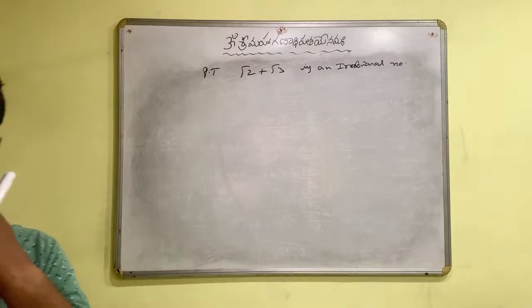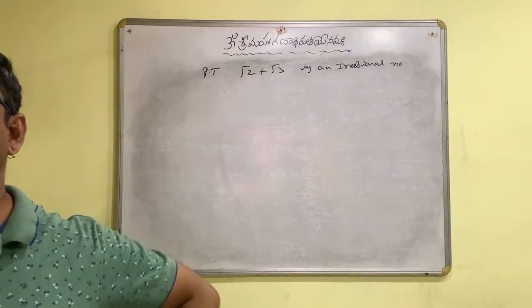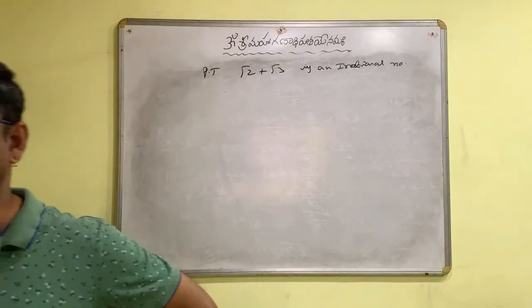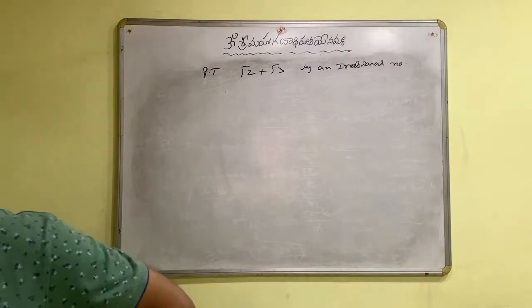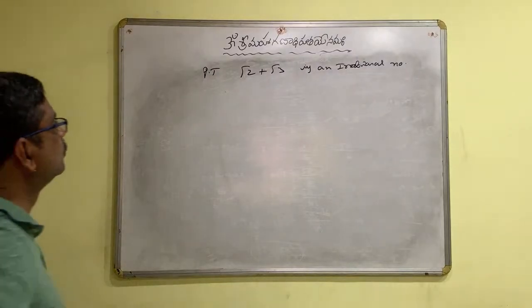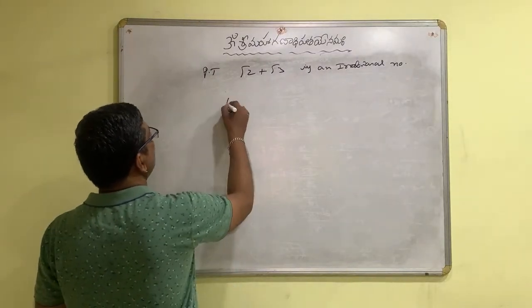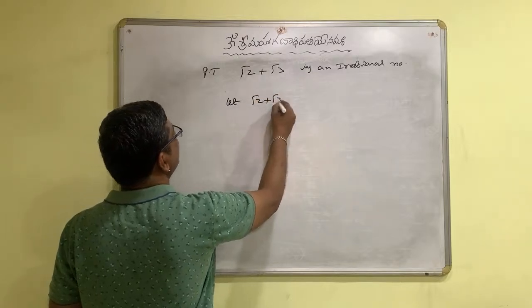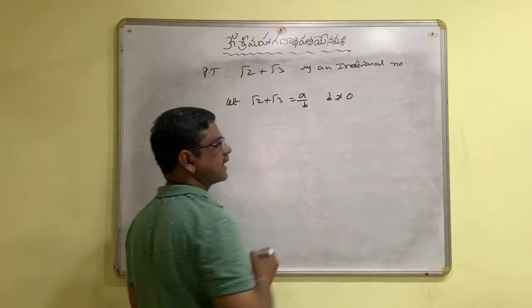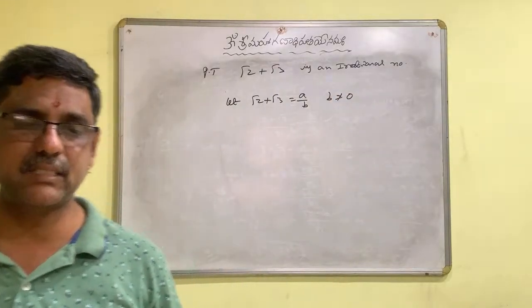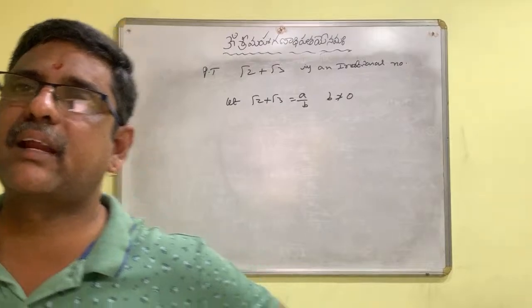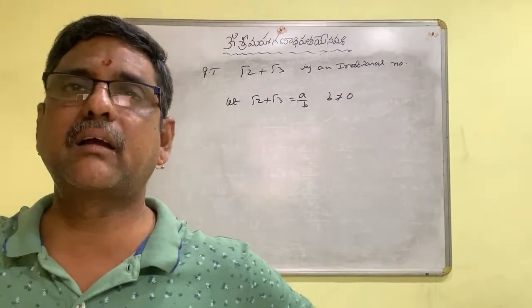Okay. How to do this? It is not given that root 2 is irrational and root 3 is irrational. So what to do now? Let root 2 plus root 3 be a by b, where b is not equal to 0. We are considering the contrary. The given statement is root 2 plus root 3, and we have to prove it is irrational.